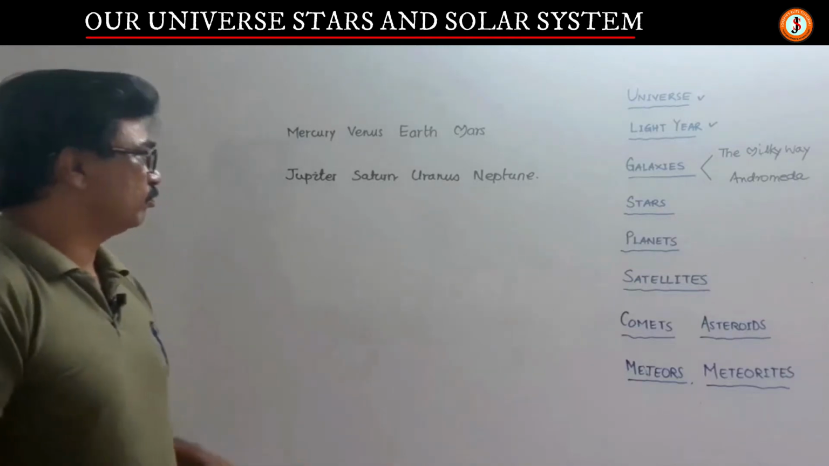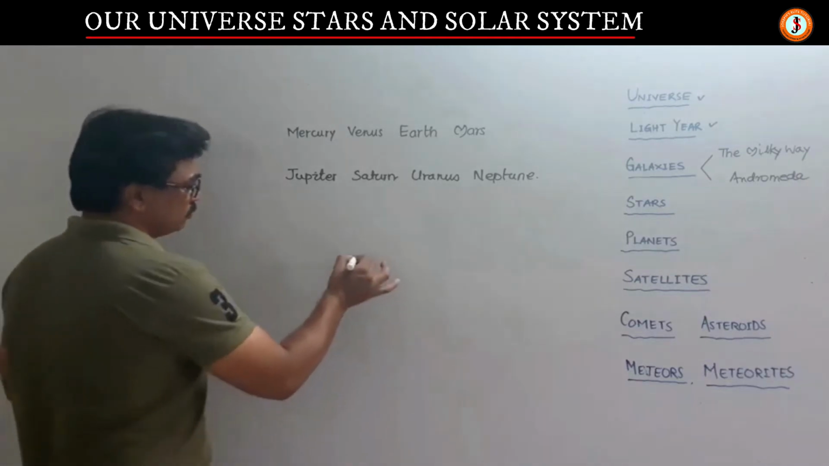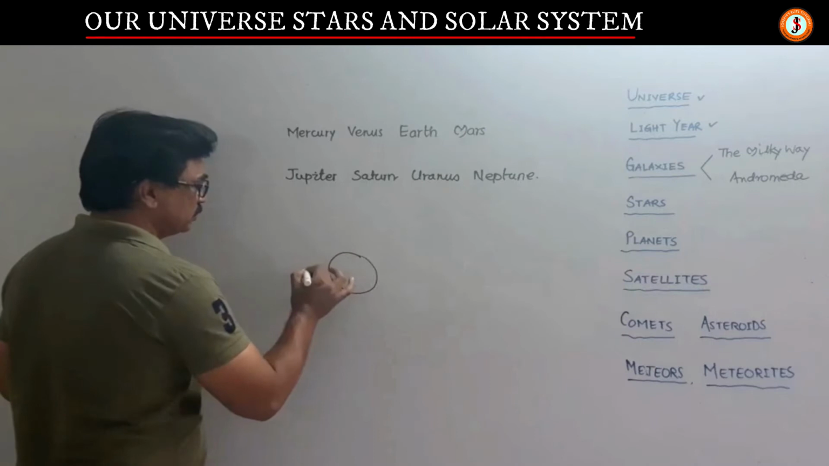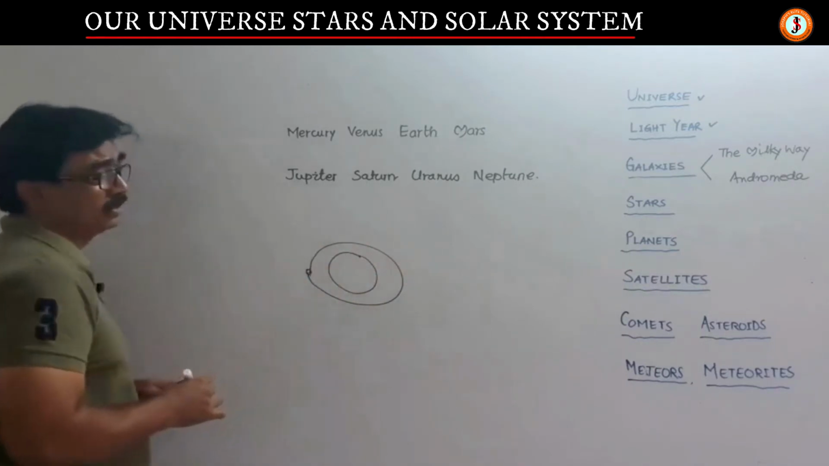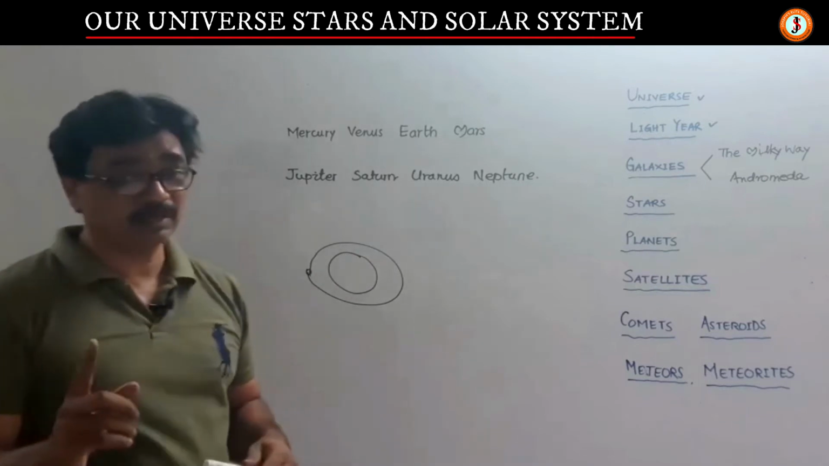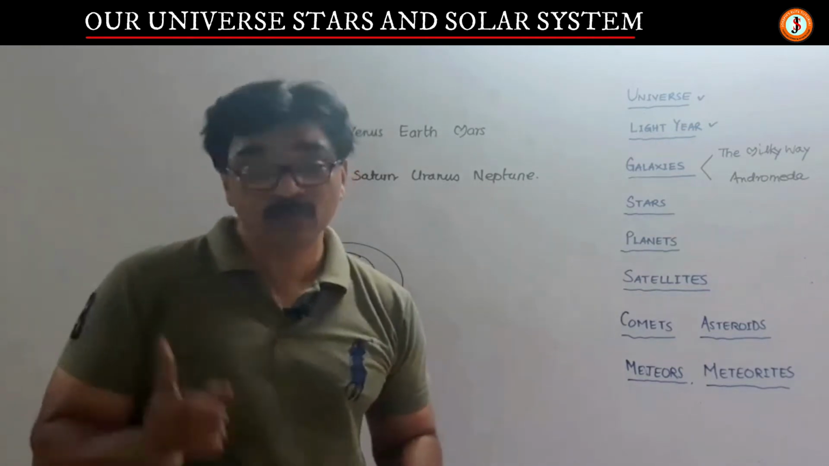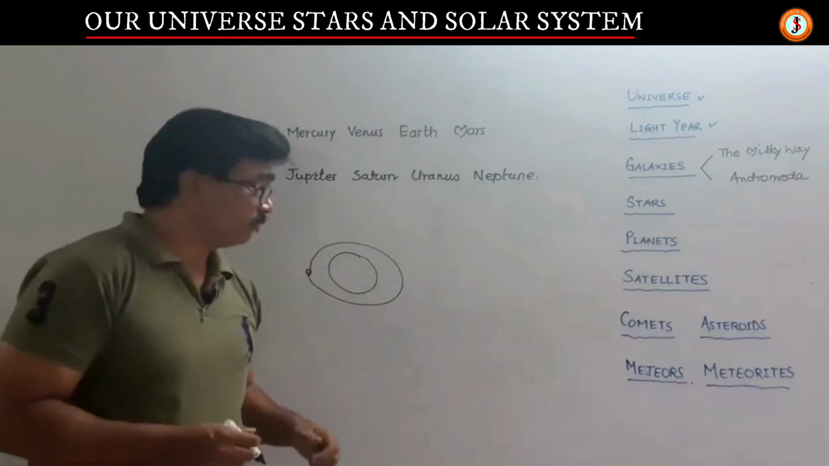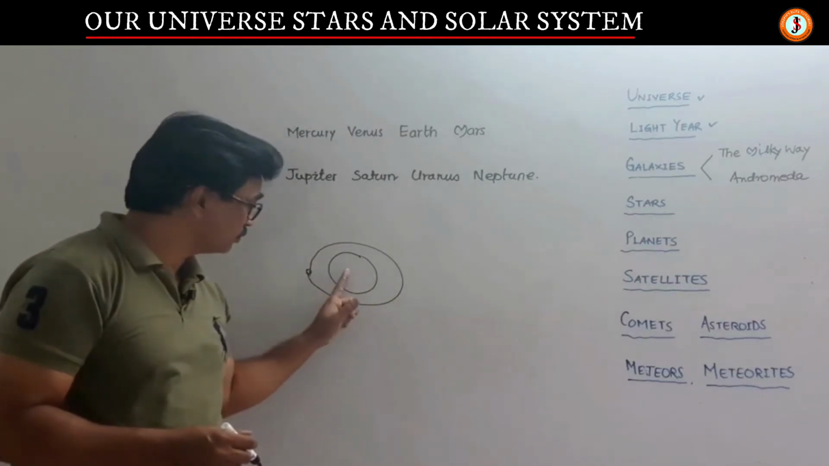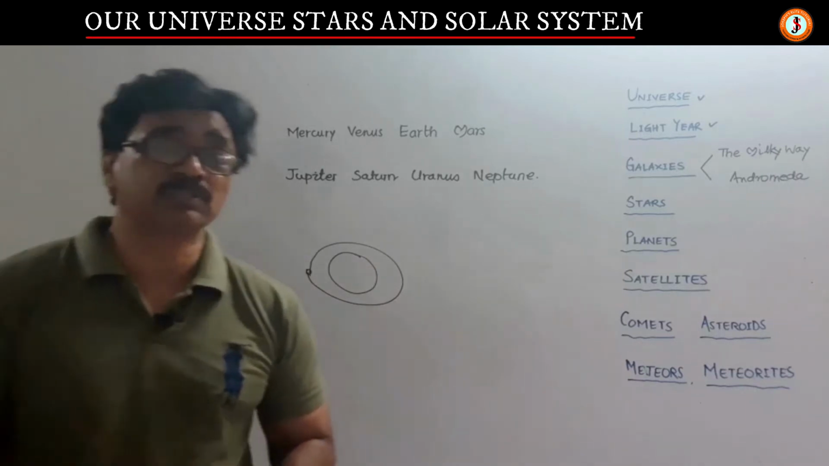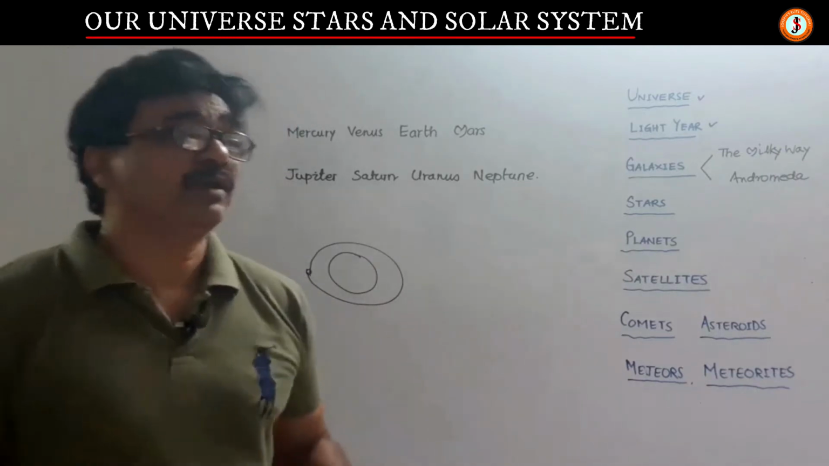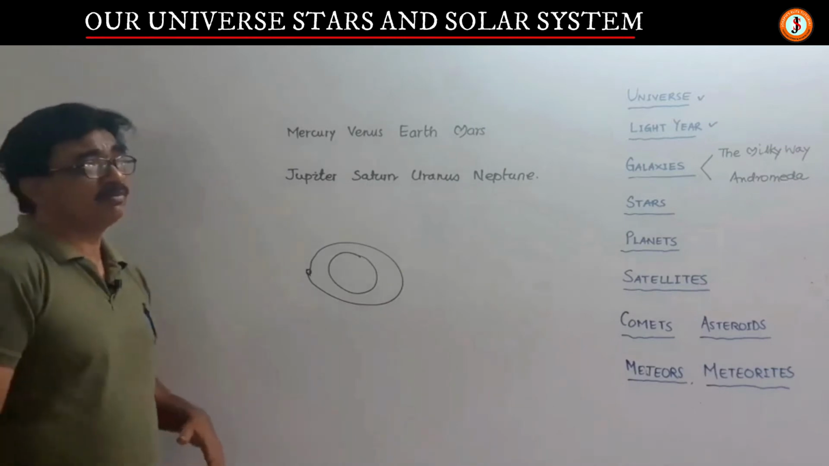Around most of the planets there will be smaller celestial bodies called moons, which revolve around the planets. The planets revolve around the sun, and planets also rotate on their own axis. Suppose this is Earth, then there is a moon, a satellite we call it. Moon is a natural satellite of Earth. Anything which revolves around our planet is called a satellite.